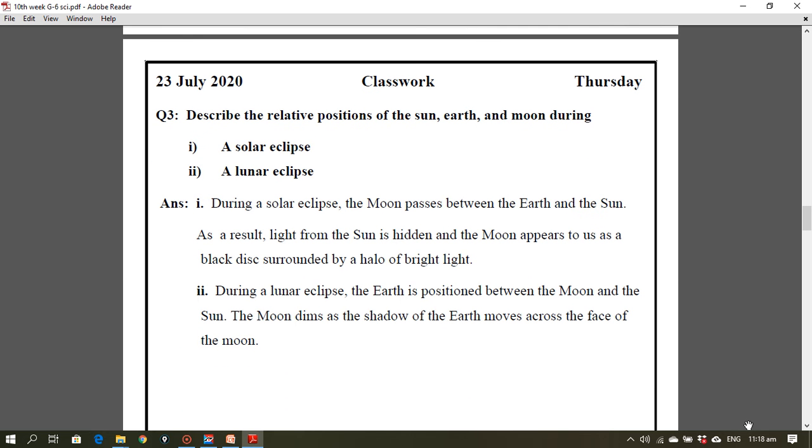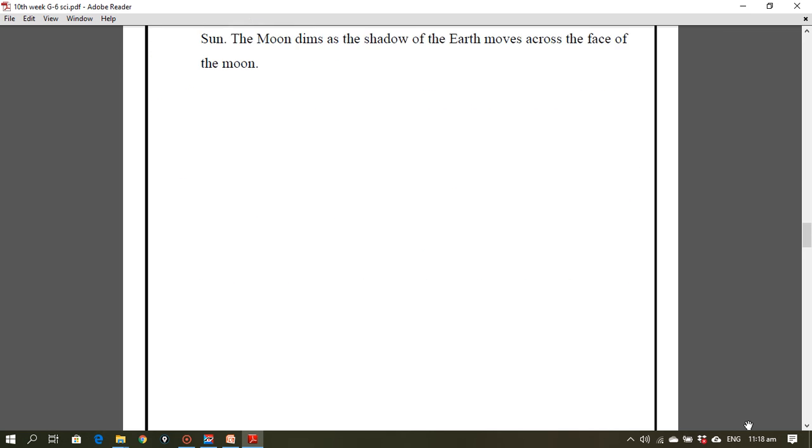Question number 3. Describe the relative position of the sun, earth and moon during solar eclipse and lunar eclipse. During a solar eclipse, the moon passes between the earth and the sun. As a result, the light from the sun is hidden and the moon appears to us as a black disk surrounded by a halo of bright light. During a lunar eclipse, earth is positioned between the moon and the sun. The moon is dim as the shadow of the earth moves across the face of the moon.